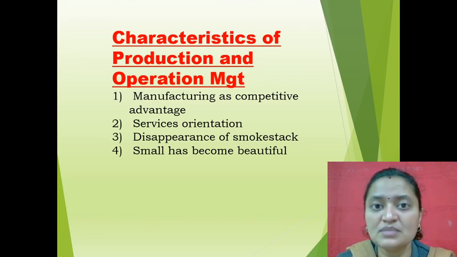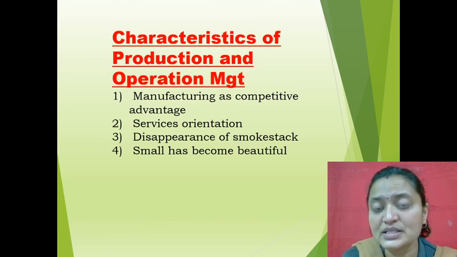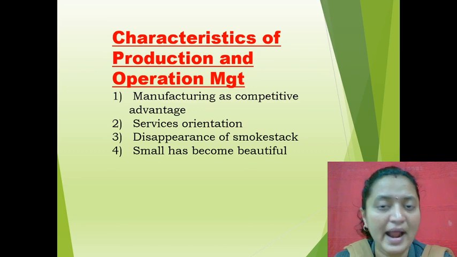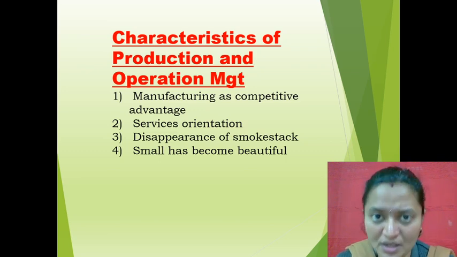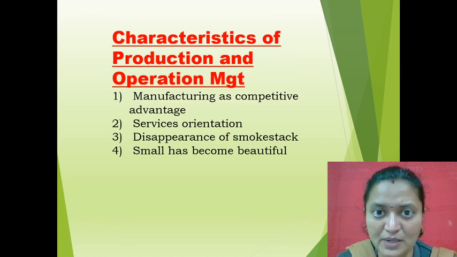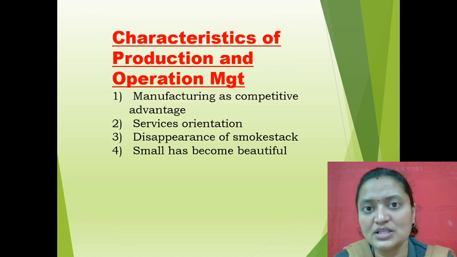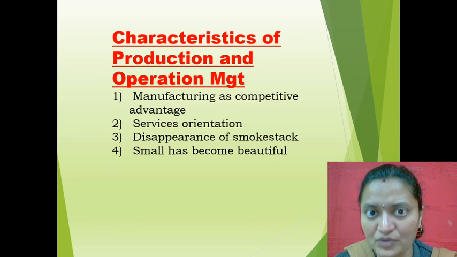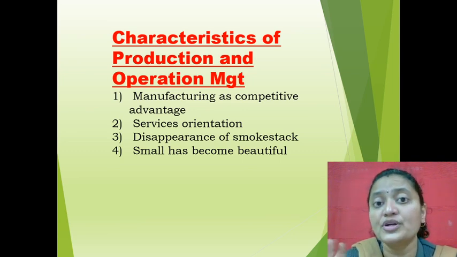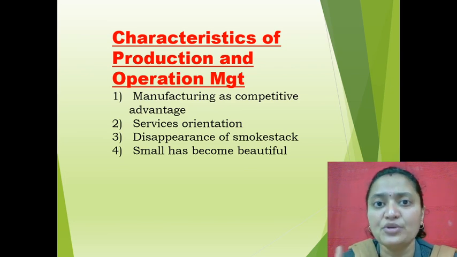And process 3 means what? In process 3 comes the finished or final product, giving it proper packaging, labeling and a brand name for that particular product. Everything you will be studying in production management, and these were the characteristics of production management. Now this is the main concept of production operation management you need to remember.